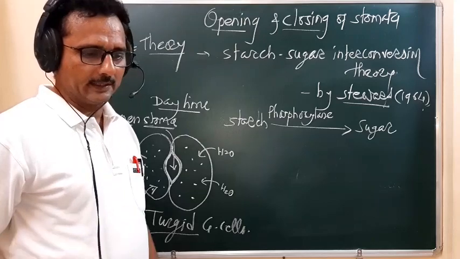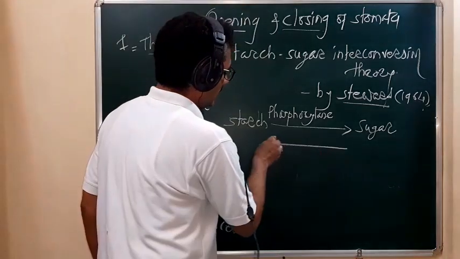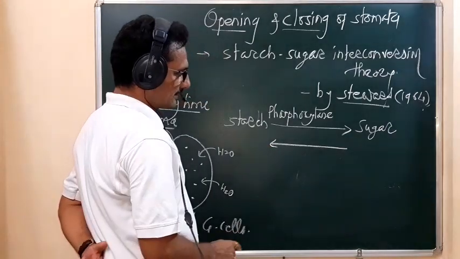Then what happens during the night time? During night time, remember, the exact reverse process is seen.